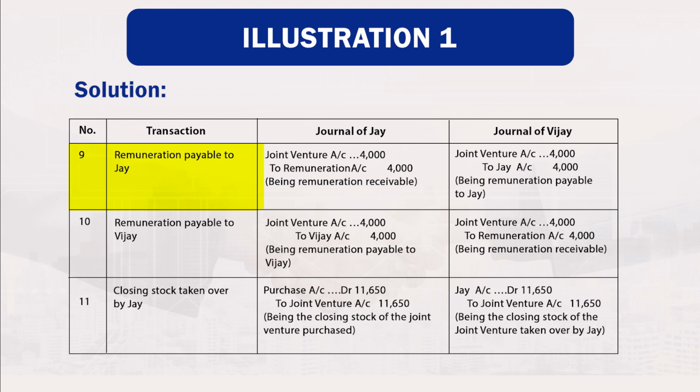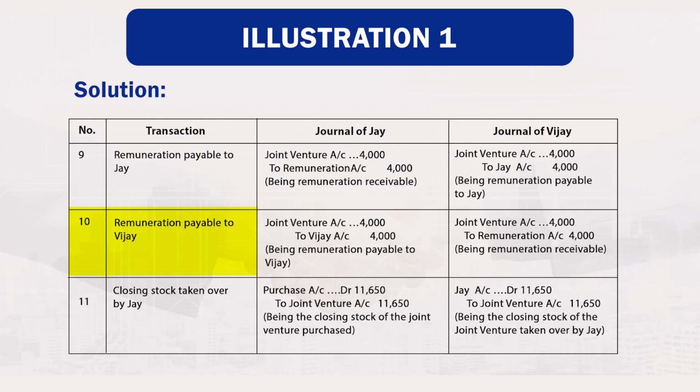Transaction 9. Remuneration payable to Jai. Joint venture account debited 4,000 to remuneration account credited by 4,000, being remuneration receivable. In the book of Vijay, joint venture account debited 4,000 to Jai account credited by 4,000, being remuneration payable to Jai. Transaction 10. Remuneration payable to Vijay. In the book of Jai, joint venture account debited 4,000 to Vijay account credited 4,000, being remuneration payable to Vijay. In the book of Vijay, joint venture account debited 4,000 to remuneration account credited by 4,000, being remuneration receivable.